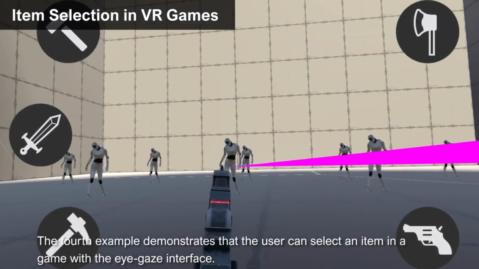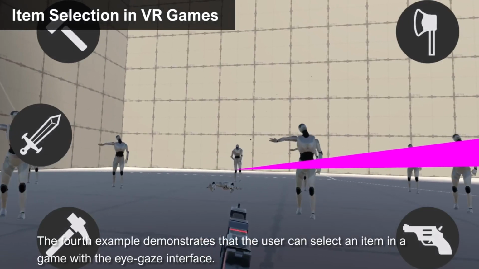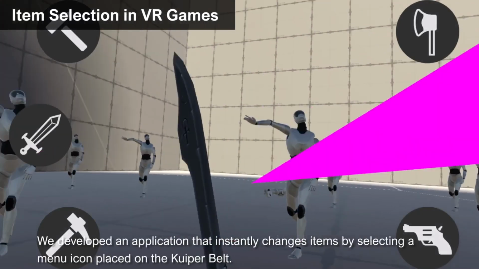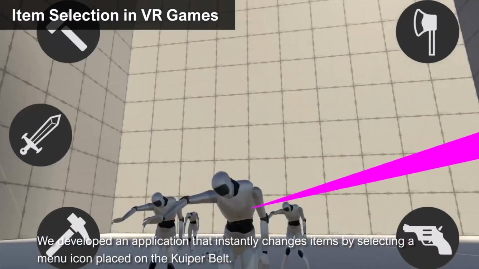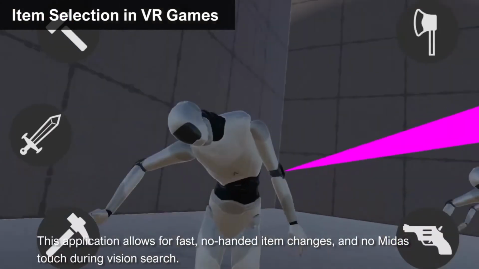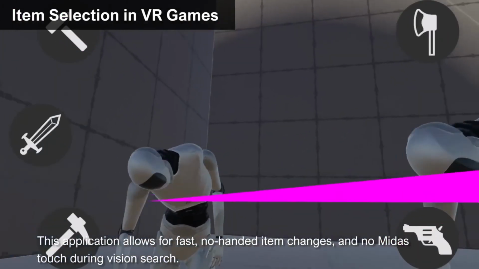The fourth example demonstrates that the user can select an item in a game with the eye gaze interface. We developed an application that instantly changes items by selecting a menu icon placed on the Kuiper belt. This application allows for fast, hands-free item changes, and no Midas touch during visual search.